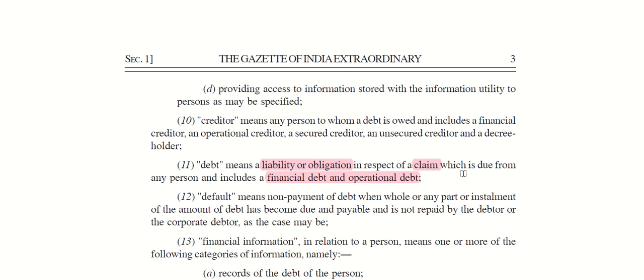And we have already seen what is a financial debt and an operational debt. We'll revise the provisions: the financial debt is defined under section 5, subclause 8, and the operational debt is given under section 5, subclause 21.